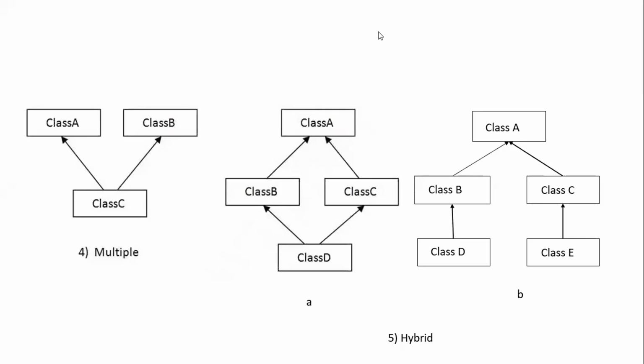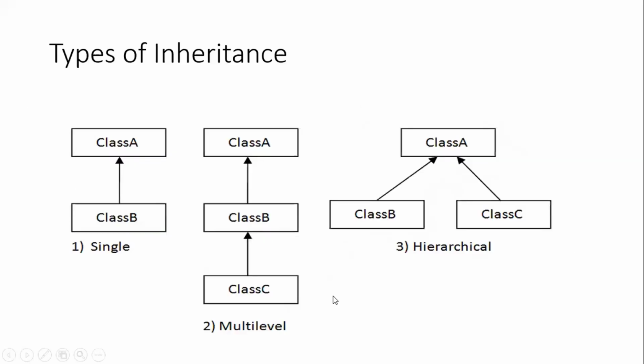Okay. So in the last class, we have discussed why multiple inheritance is not supported. And here we have one more diagram which shows hybrid inheritance, right? I think we have not discussed this one in the last class. Why we didn't discuss this topic in the last class is I just wanted you to be clear with all the previous existing classes, right?